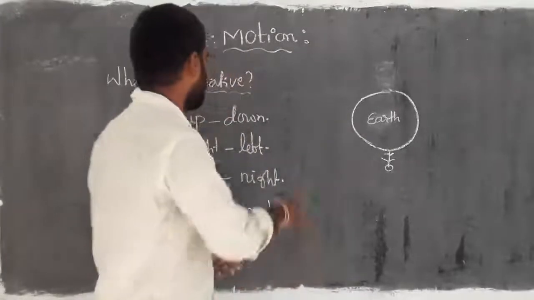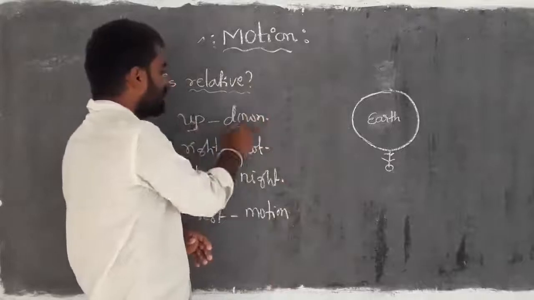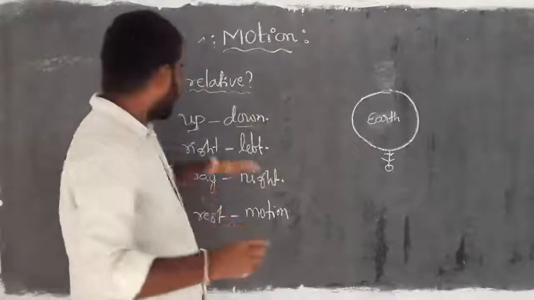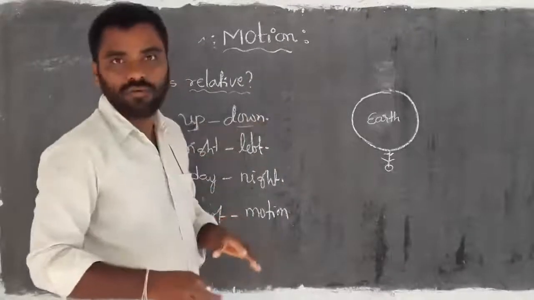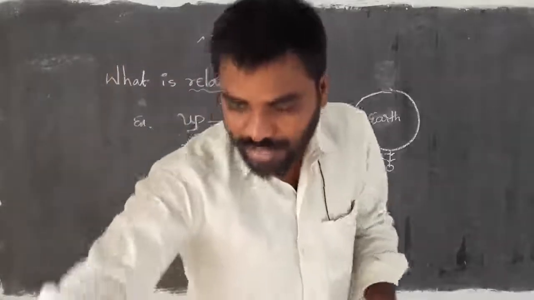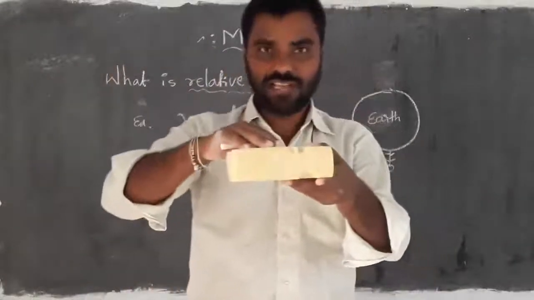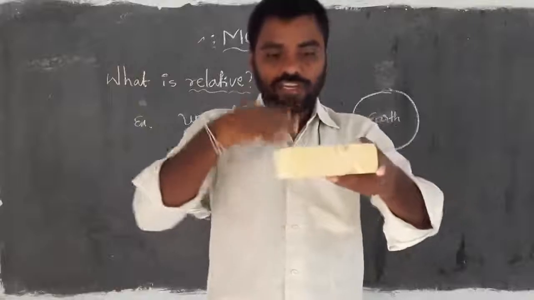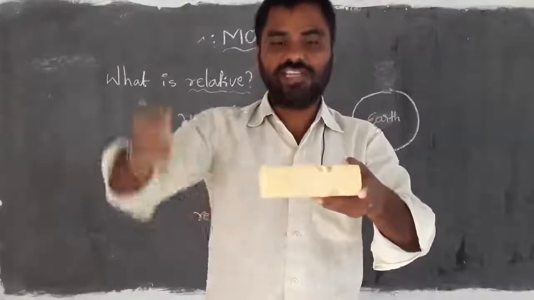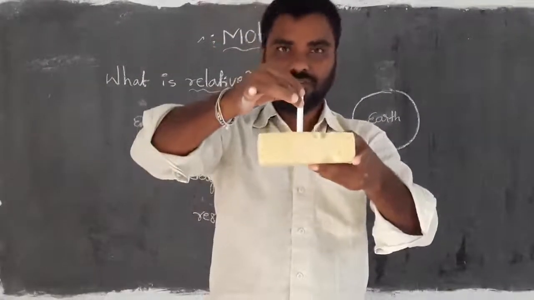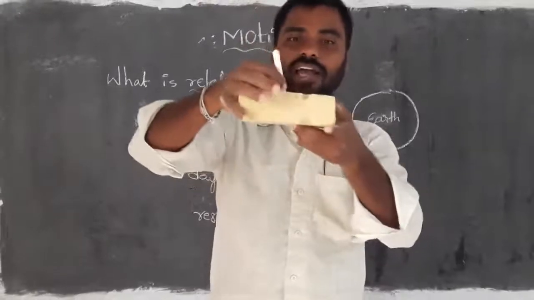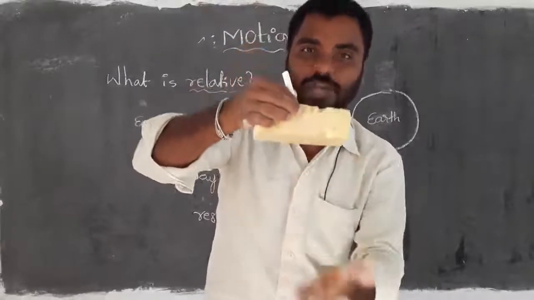Relativity is a best example with the explanation of up and down. For example, here I am taking a duster. In front of me I have the duster. If I place the chalk piece like this, this is up and this is down.